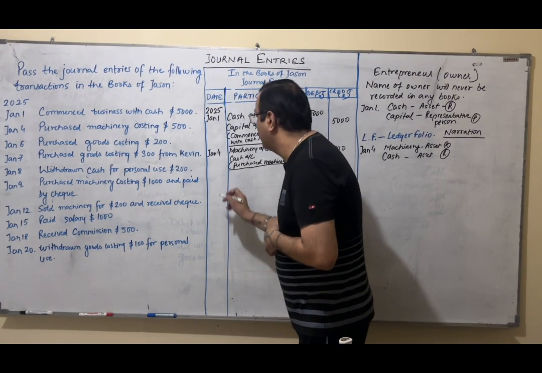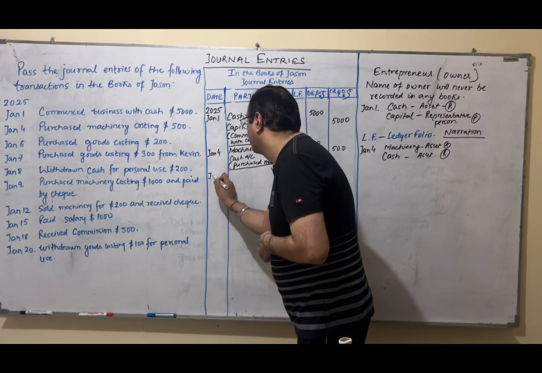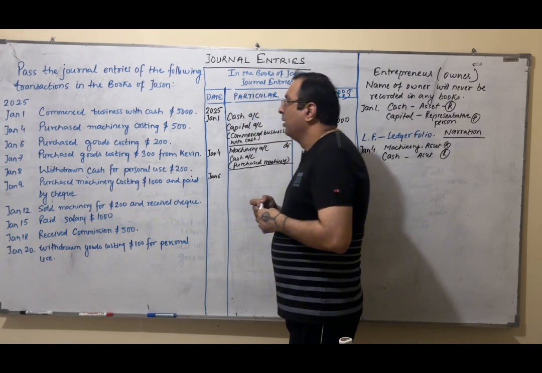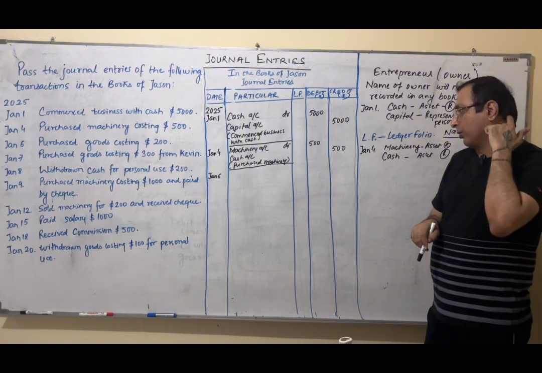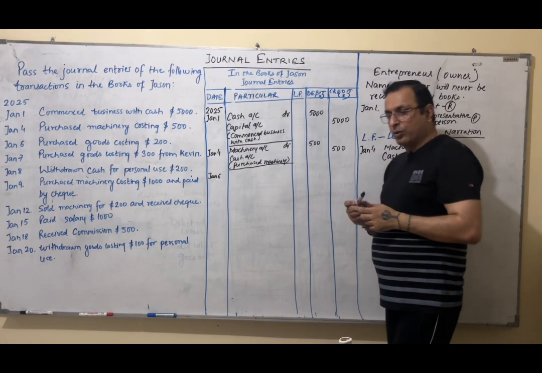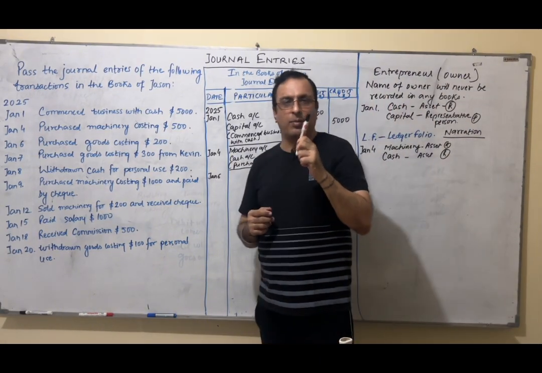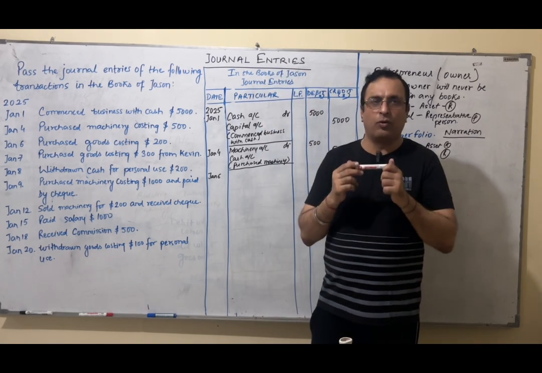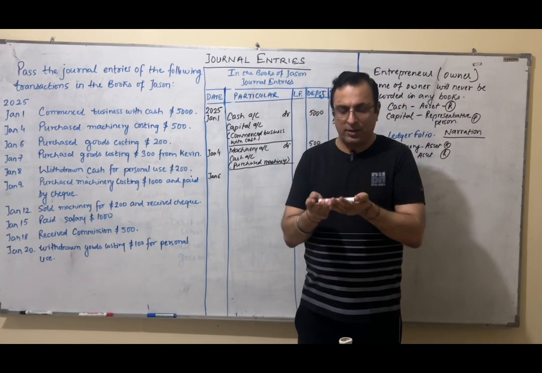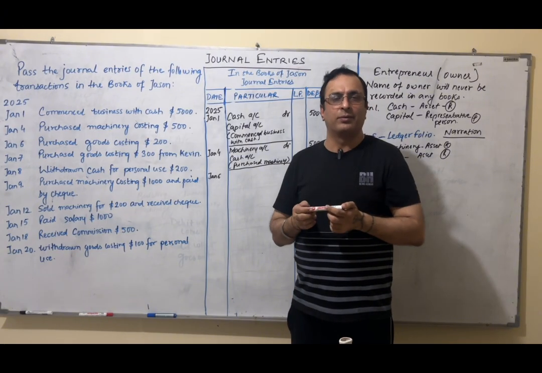Now, next is Jan 6. Purchased goods costing 200. Now, let me tell you the story of goods. Suppose I deal in markers. I sell marker. Anything in which I deal is goods for me. Because I will purchase markers to sell.